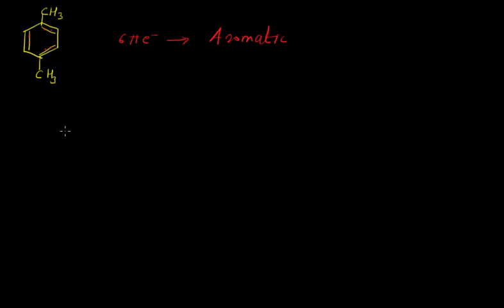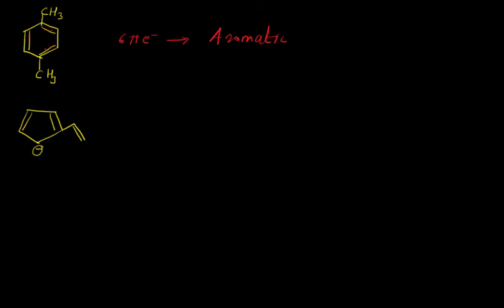Now let us take a little bit more interesting example. We can draw the structure like this. In this compound we have two double bonds, the negative charge on this carbon atom, and there is one substituent like this.